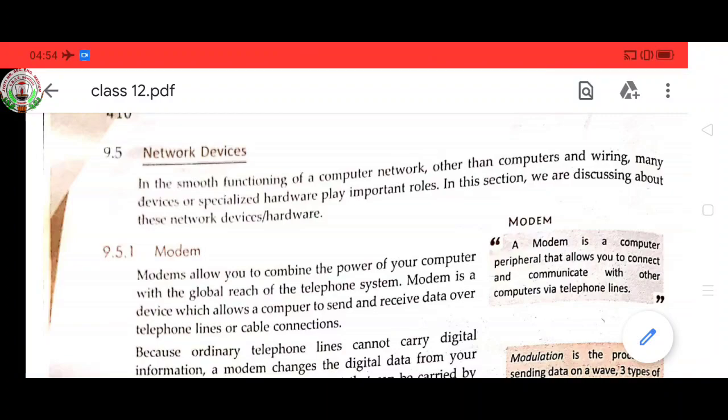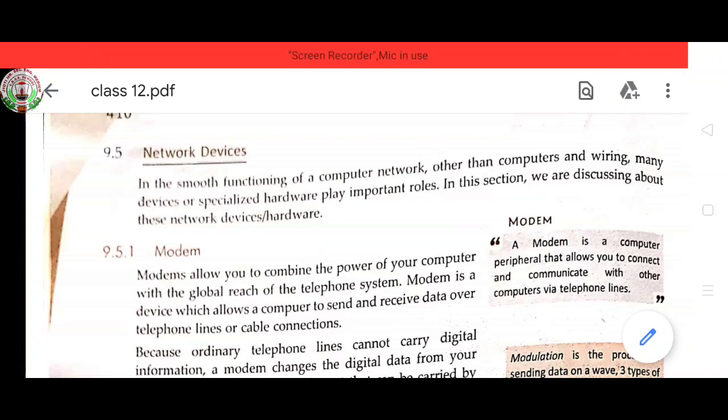Today our next topic is network devices. Today I am going to teach you this topic. This is very important to connect your computer with a network. Now, what is a network device? In the smooth functioning of a computer network, other than computers and wiring, many devices or specialized hardware play important roles. Now, let us discuss our network devices.